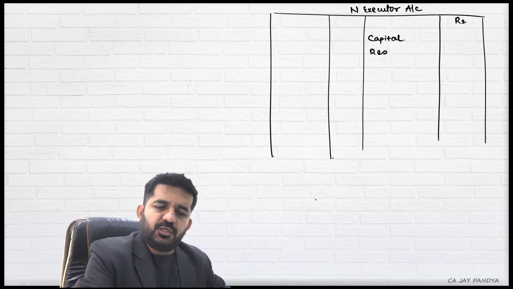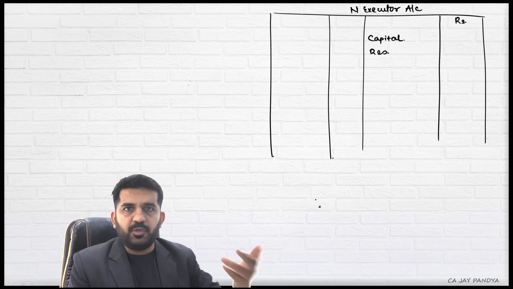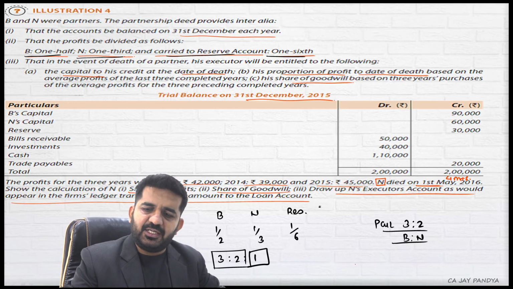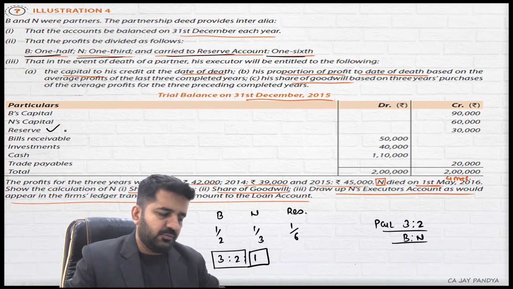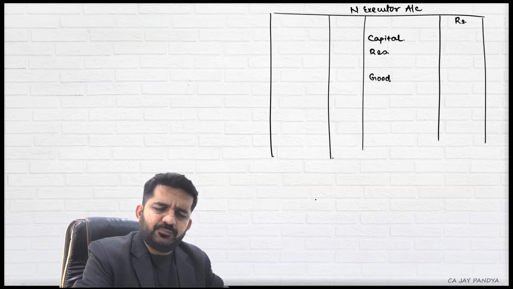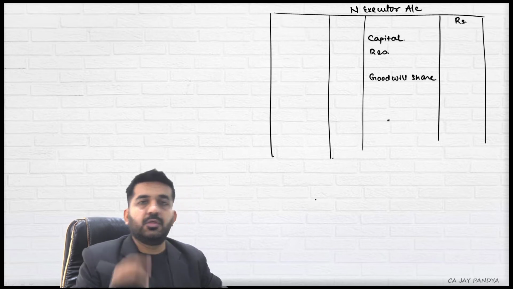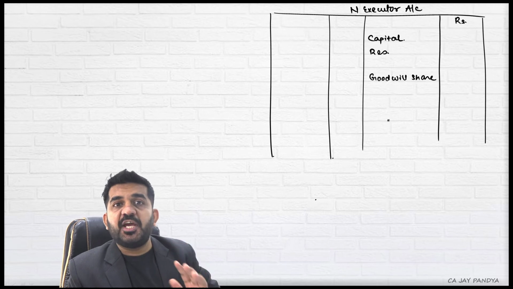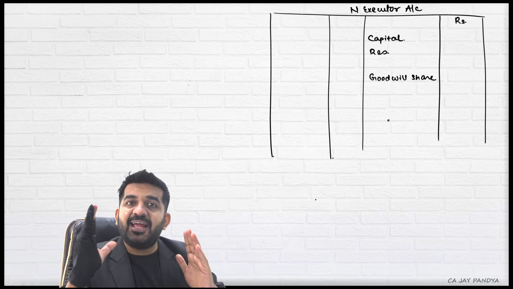Any reserves will be transferred to him, whatever is in the balance sheet. Is there any reserve in the balance sheet? Yes, there is a reserve in the balance sheet. Goodwill share, and the profit share between the balance sheet date and date of death.